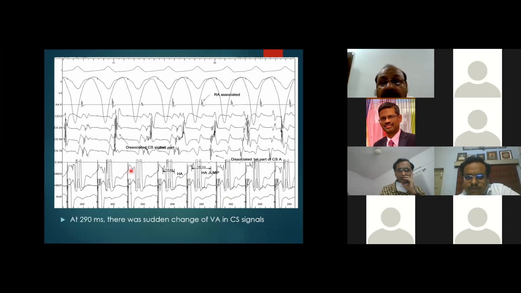But if you look at the CS signals, there is a LA signal and a CS musculature signal. What we see here is that at some point, suddenly both the LA signal and the CS musculature signal jumped out. When you pace at 300, it's all maintained, right?